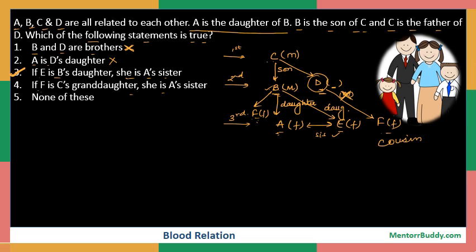So this is how easily we can solve a question based on blood relation where we have multiple people involved in the question.